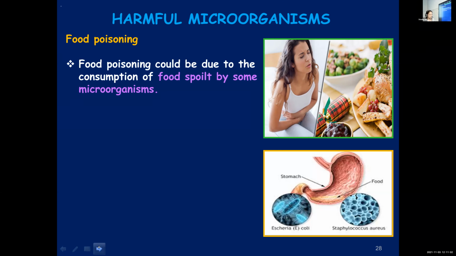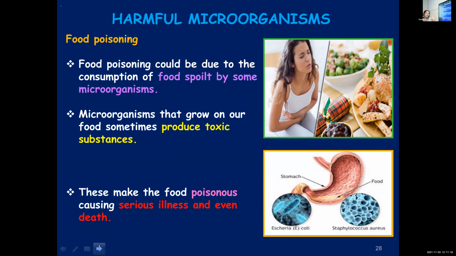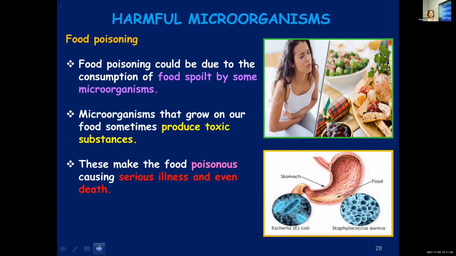When some microorganisms spoil the food items, the food gets contaminated, and if you consume it, you can get sick. And how is it getting spoiled? Because the microorganisms which grow on these food items will release some toxic substances. If you consume these toxic substances along with the food, that can cause serious illness, severe diarrhea or vomiting. And in severe cases, it can even result in the death of the person.